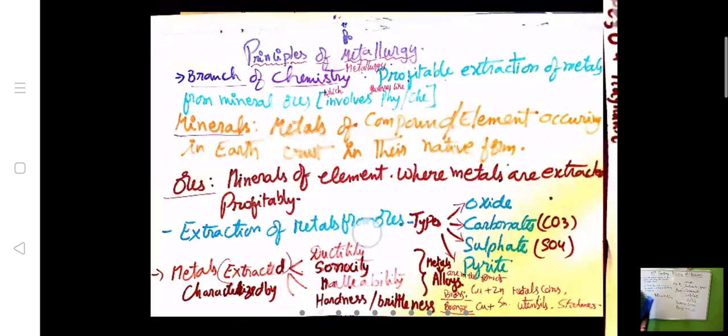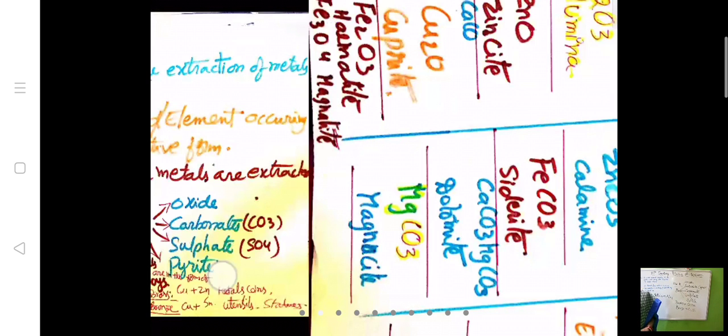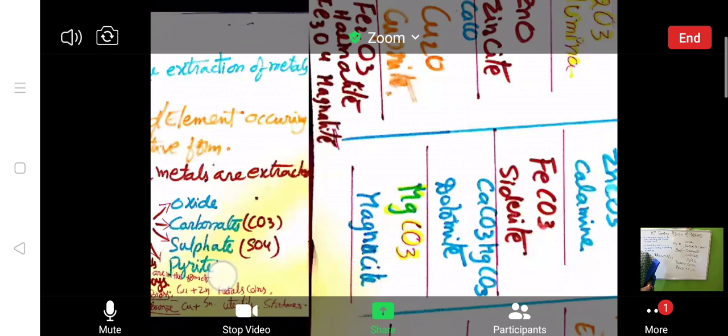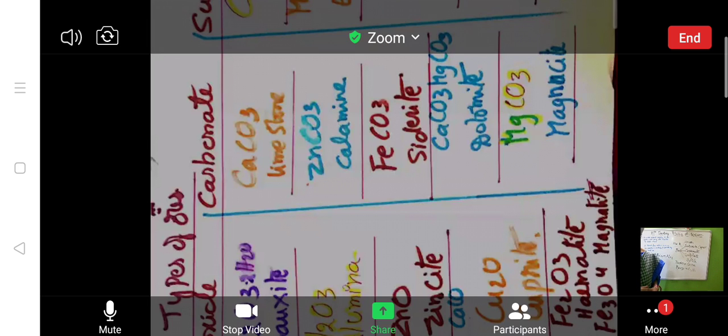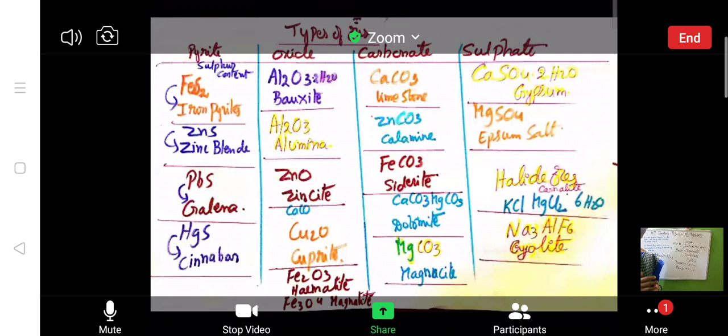Alloy means two or more than two metals combined with one non-metal in less quantity, forming a homogeneous mixture. When they are in the molten stage, they make a homogeneous mixture that is then solidified, and we call that an alloy.